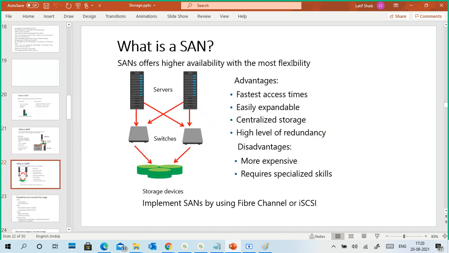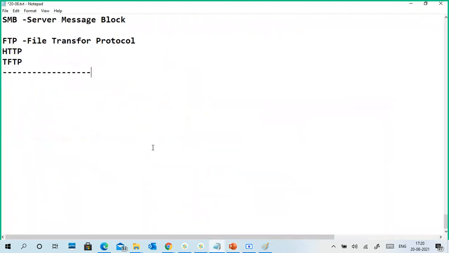Next one is a SAN. SAN means storage area network. So another technology. Obviously people think it is a storage attached network.